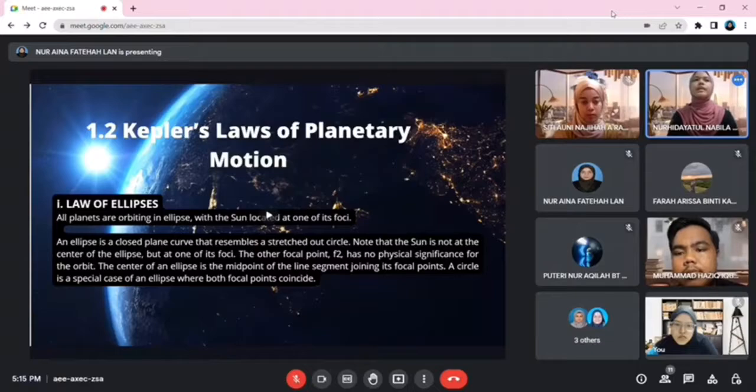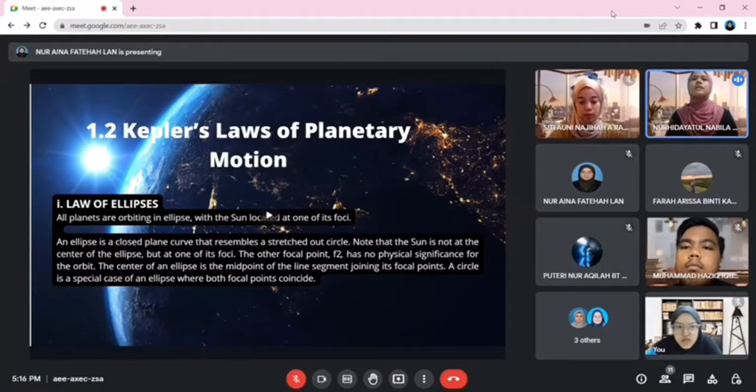An ellipse is a closed plane curve that resembles a stretched out circle. Note that the sun is not at the center of the ellipse, but at one of its foci. The other focal point, F2, has no physical significance for the orbit. The center of an ellipse is the midpoint of the line segment joining its focal points.